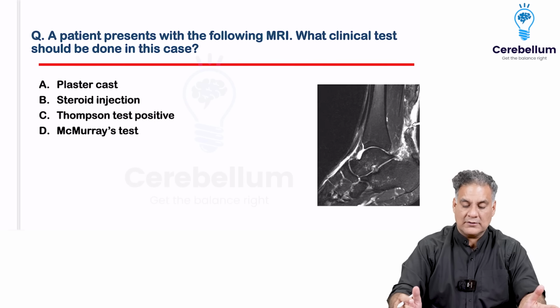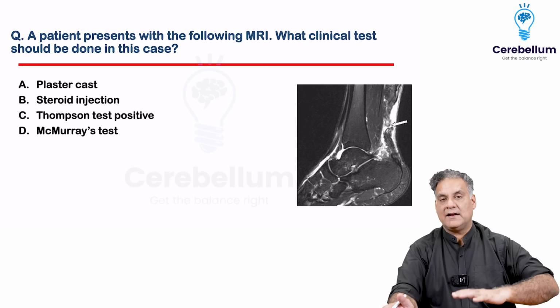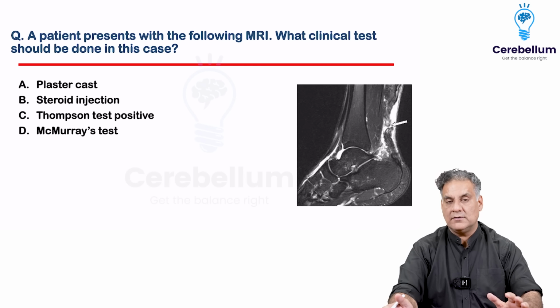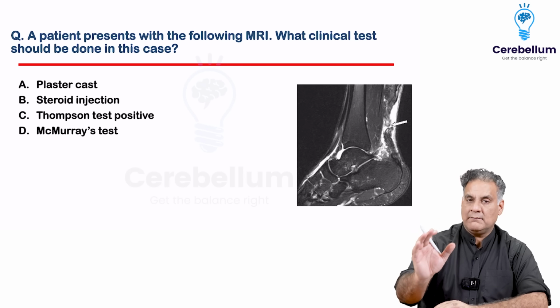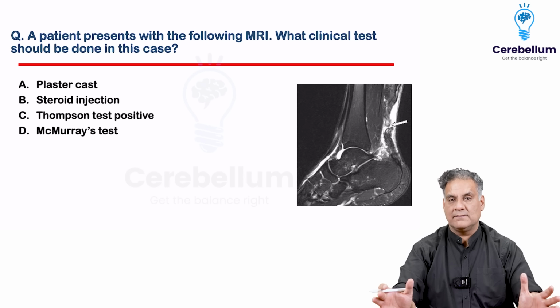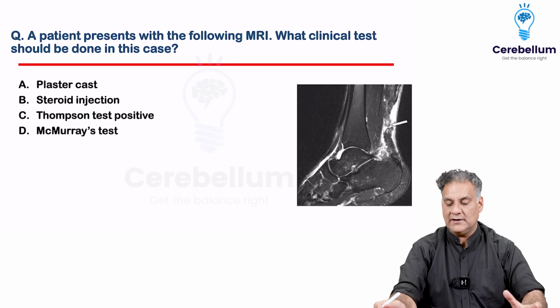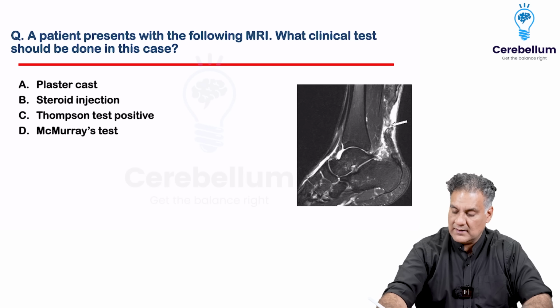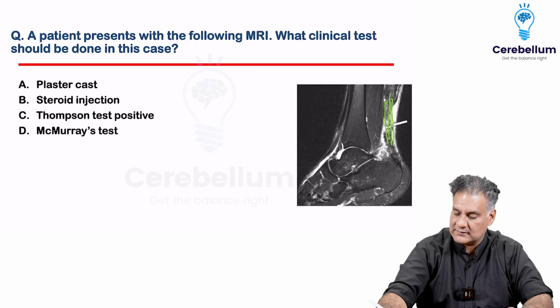All right. Going to the third question. Now it's an MRI based question. They have shown you an ankle MRI. And remember, water is white on a T2 image. So whatever is pathology is seen on the T2 image. So you can see this structure here is the strongest tendon in the human body, the tendo Achilles.